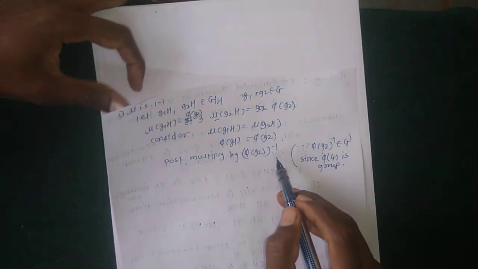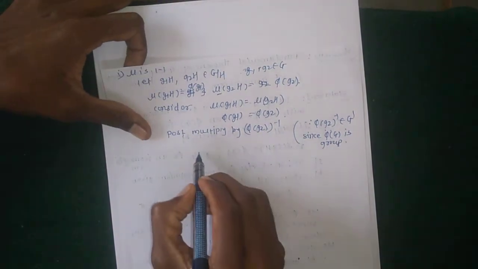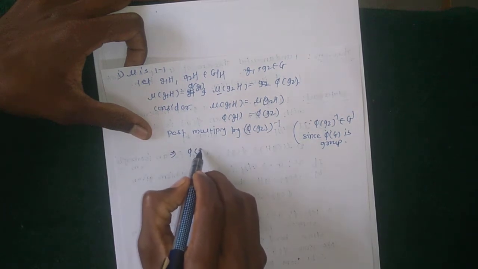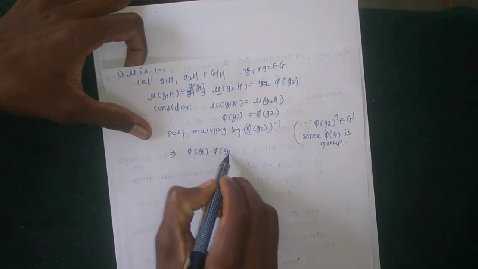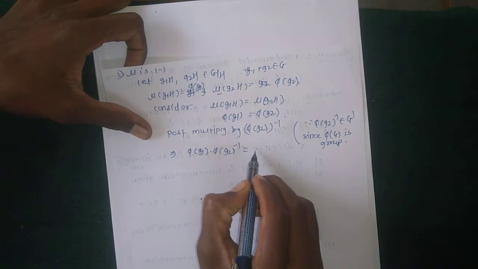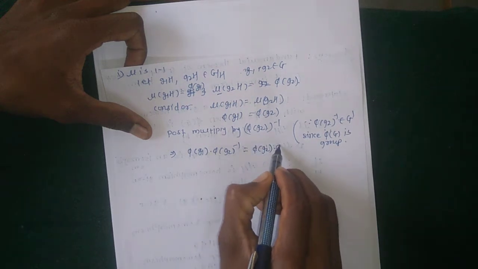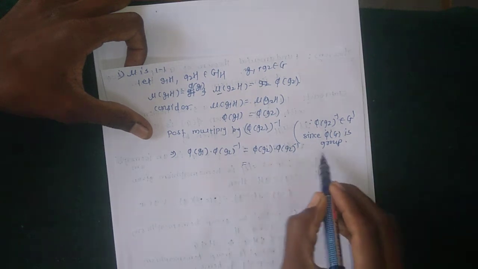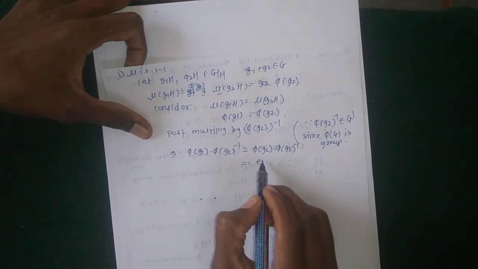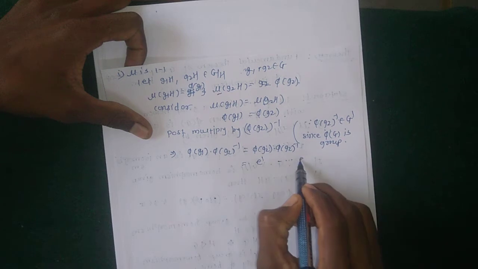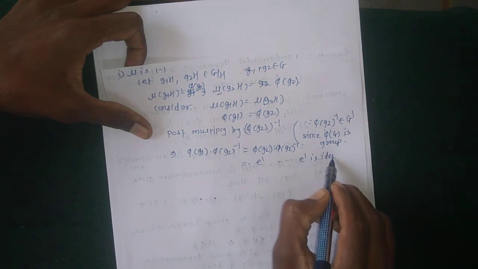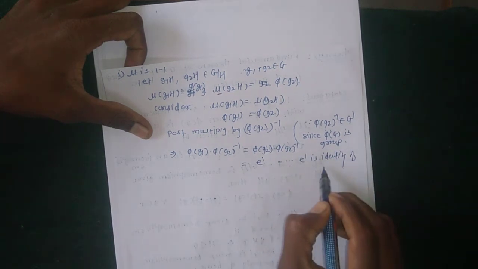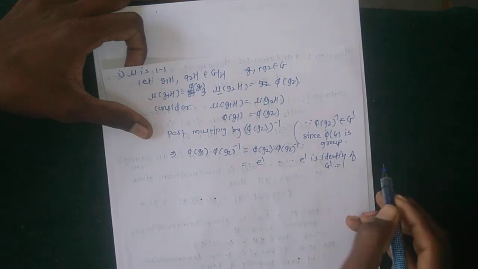Okay, phi of G. Therefore, post multiply by phi of G2, which implies that phi of G1 into phi of G2, the whole inverse, is equal to phi of G2 into phi of G2 inverse. Then here A into A inverse is equal to identity, therefore the value is E dash, where E dash is the identity of G dash, meaning phi of G.